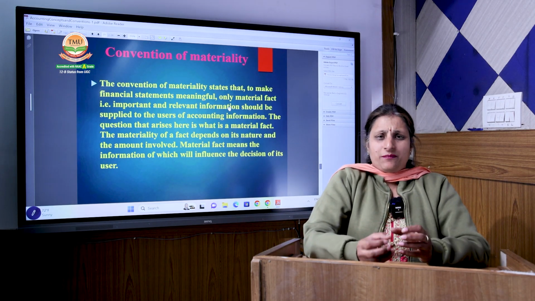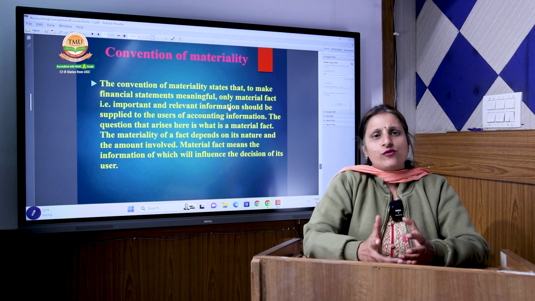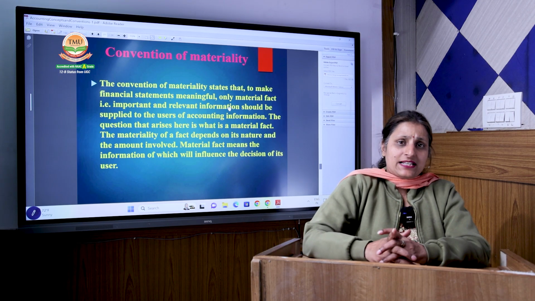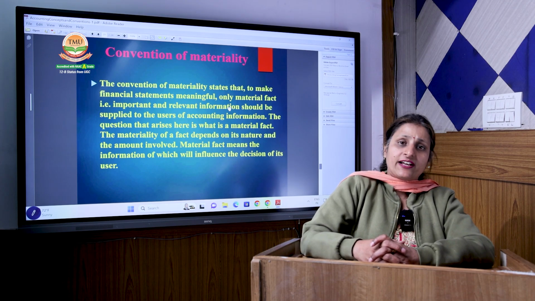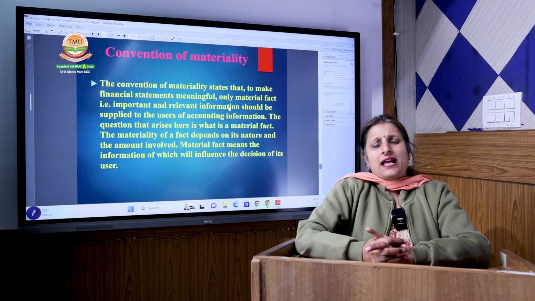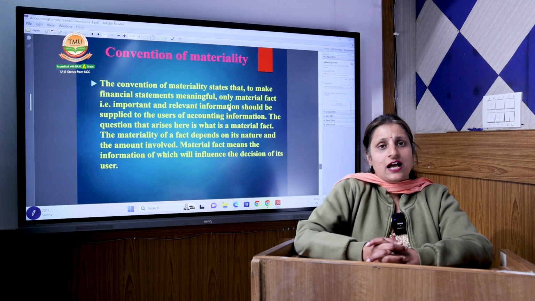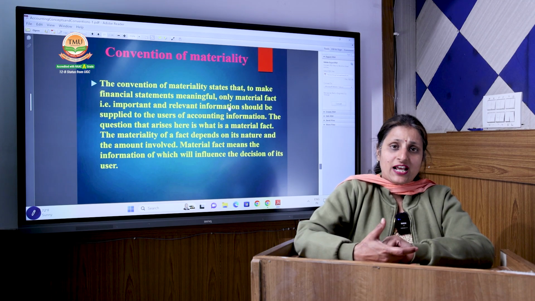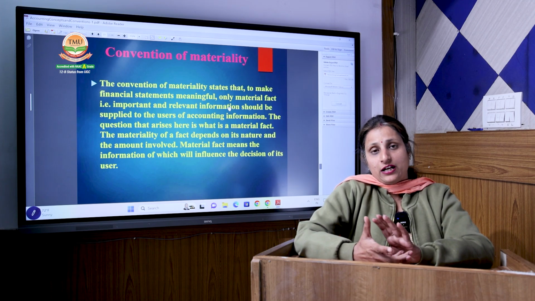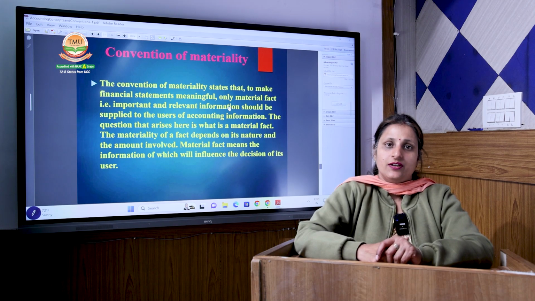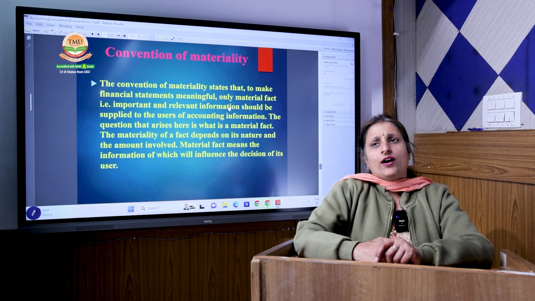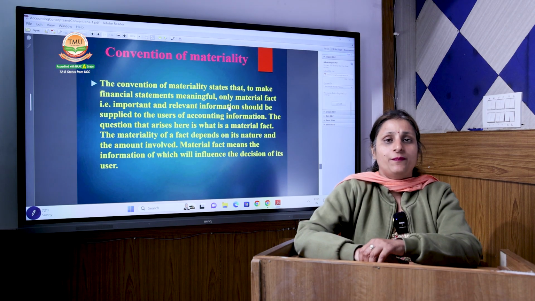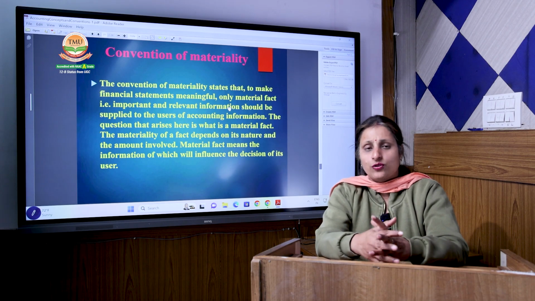I have paid some minimum amount for stationery or for tea, coffee or anything, and I don't have the bill or voucher for that. As I have told you, a voucher is very important to record the transaction in our accounting books. But the amount is so minimal that it doesn't affect the transactions of the accounting, or any financial statement, or the profit and loss of the business organization. And if the company forgot or didn't record it, or recorded it in some other amount, then it will not be considered, or it can be shown by the company.